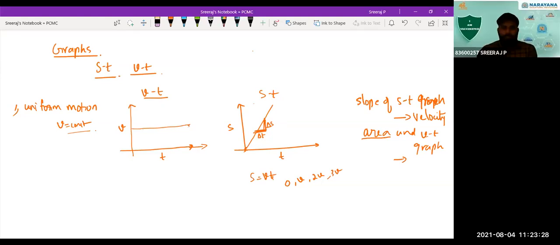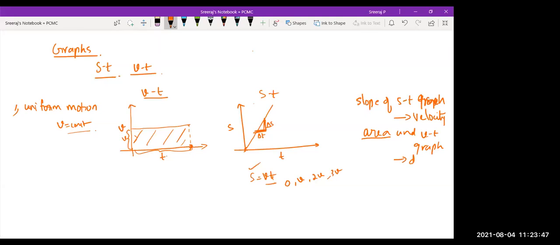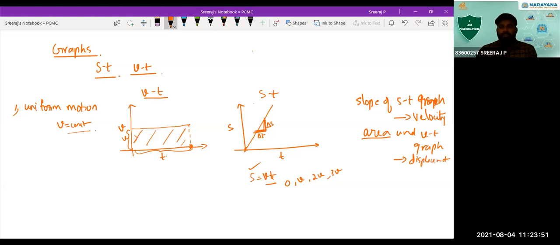See here, if I cover this, the area means this value. So you have a rectangle here. What is the area of this rectangle? This much is V. This is T. So V into T gives you the area under this. What is V into T? You can see it is displacement. So the area under the velocity time graph gives you displacement. That is the importance of these two graphs.